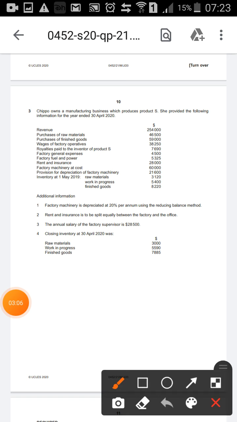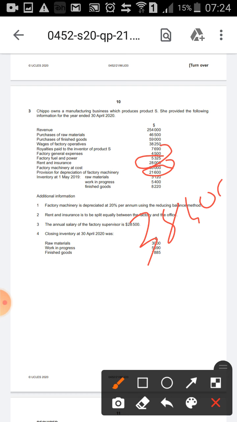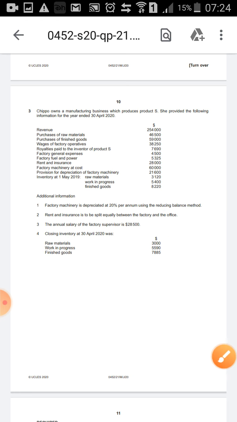Okay, sorry, dude. There's another thing. They've asked you to do it under the reducing balance method. Under the reducing balance method, what do you do? From the cost of the machine, you subtract the depreciation. Yes, and then calculate. Like first from 60,000, you will subtract 21,600, which will come as whatever it is, like 40,000, 39,000, 38,400. You will calculate 20% of 38,400 and not 60,000. Okay, so that you are going to do, and that you are going to write under the prime cost and all.